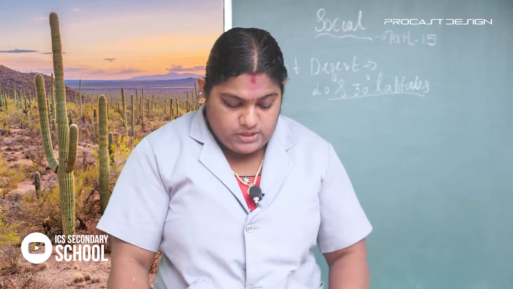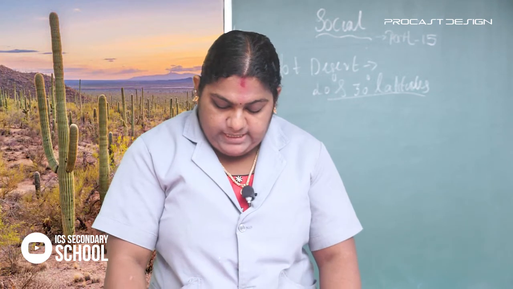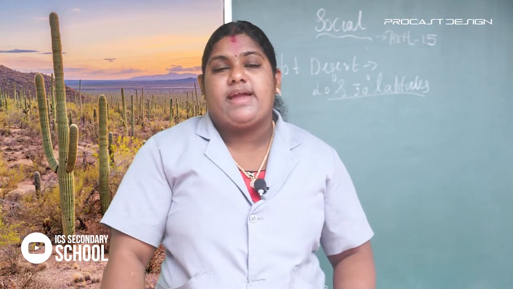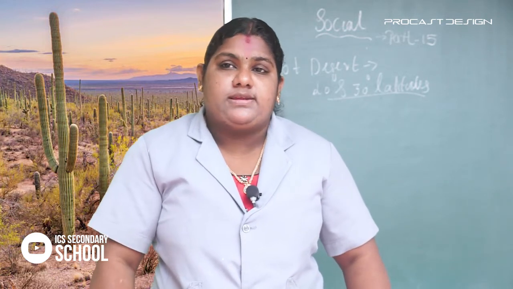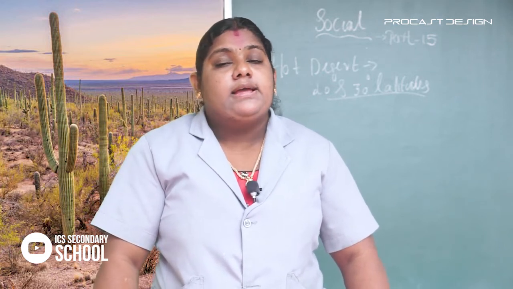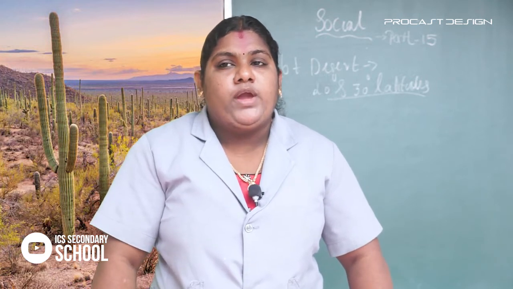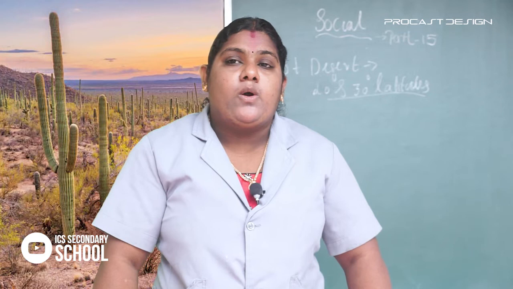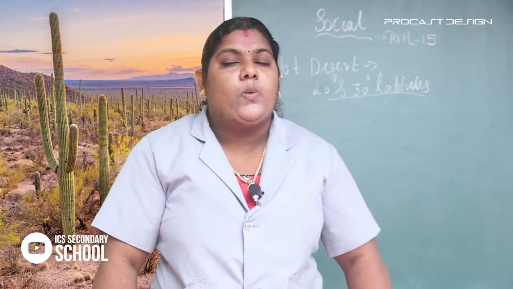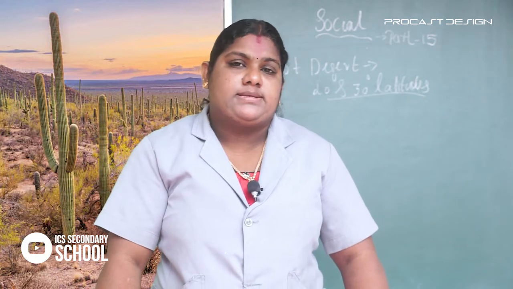Here in your textbook, page number 93, you can see there are some common characteristics of hot desert. What are the common characteristics? The first one is that day temperatures are very high and nights are very cool. Summers are very hot but very low temperature is experienced in winter. The amount of rainfall is very less here.